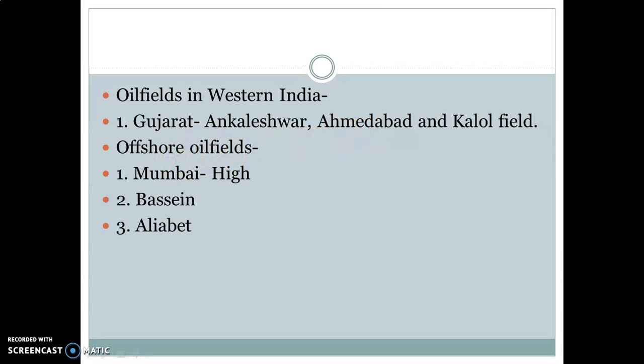Offshore oil field. What is offshore oil field? Offshore oil fields are where we are extracting petroleum from the ocean bed. So mainly petroleum is extracted from the ocean bed, or we can say the Arabian Sea. So that is the important region from where we extract petroleum. And these are the examples, and these are the major oil fields: Mumbai High Basin.